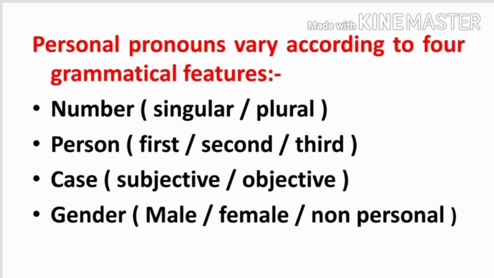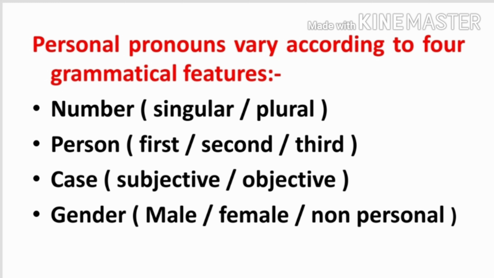Students, we use personal pronouns depending upon number, person, case and gender. How? Let's understand this. Students, a person can be singular or plural. If it is singular, then we use I, he, she, or you. If it is plural, what do we use? We, they.